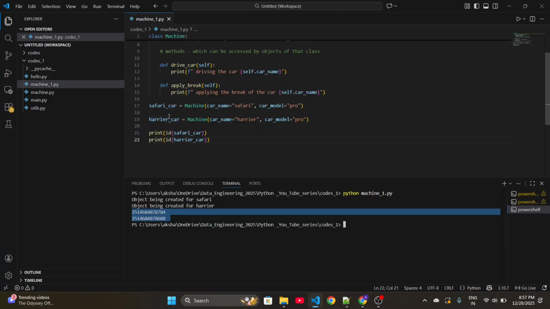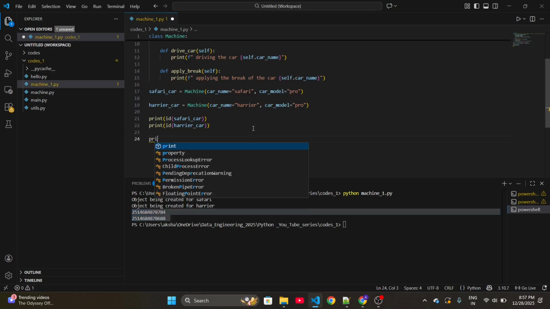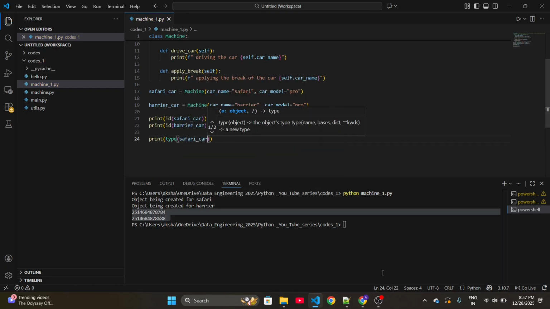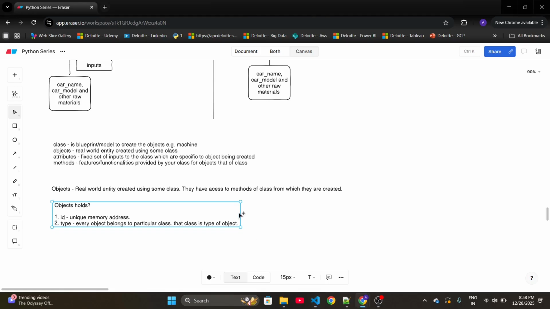Now we know that this Harrier car belongs to the machine class, but let's see what we get as a type. Let me print the type for it. See, this Safari car is of type class machine. So this is type, and then value.